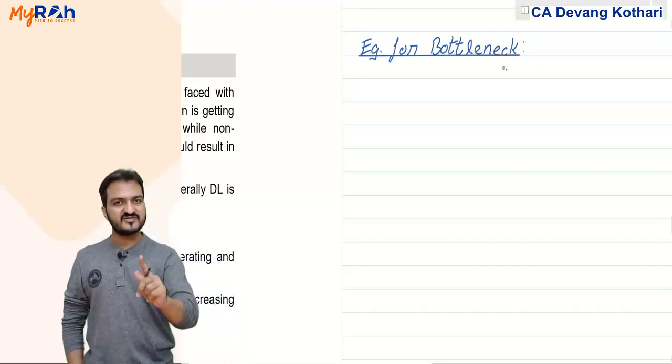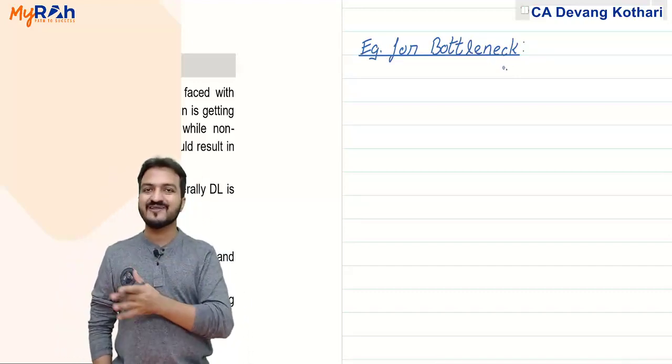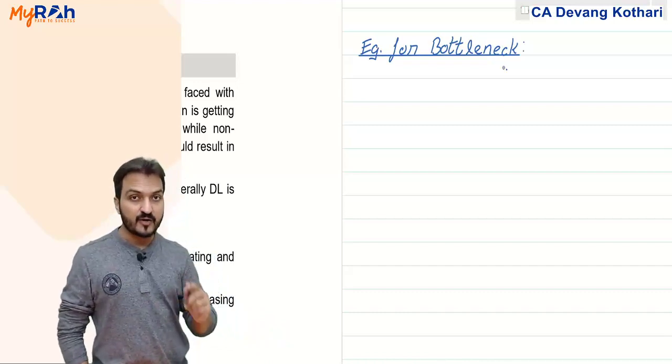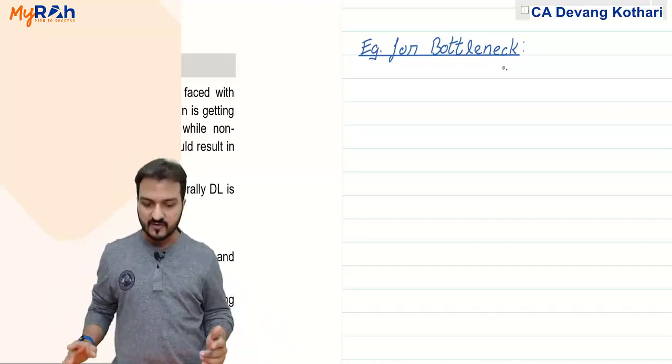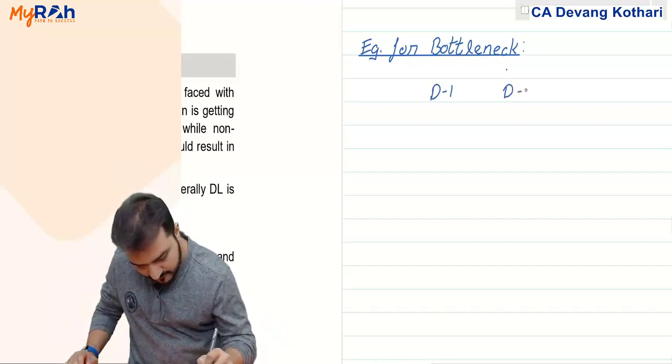Say my company produces a particular product, but this one product requires passing through 3 departments. The final product appears after passing through all 3 departments: department 1, department 2, and department 3.